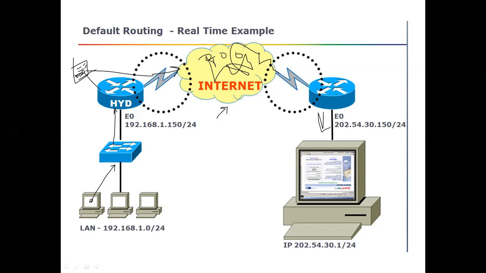Nothing else we do. Generally, we use the default route on our internet router, where it is connected to the ISP. Here we put the default route in the routing table, 0.0.0.0 with subnet mask 0.0.0.0, and we use the next hop if you know the ISP public IP. Otherwise, say Ethernet 1 is connected to the ISP, so we put that interface. Any network unknown to the Hyderabad router will be passed to the ISP.